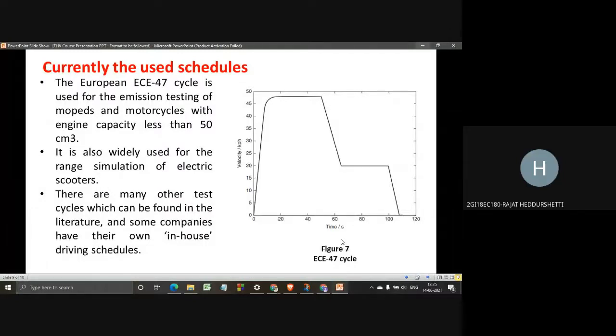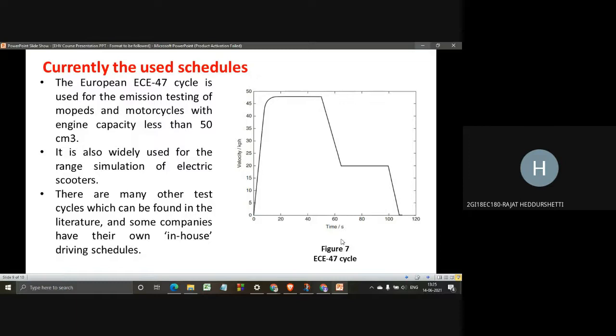As you can see in the graph, the vehicle is then slowed to 20 km per hour over the next 15 seconds, after which this speed is maintained for 35 seconds. Finally, the vehicle is brought to a halt by pressing the brakes at constant deceleration over the next 8 seconds.